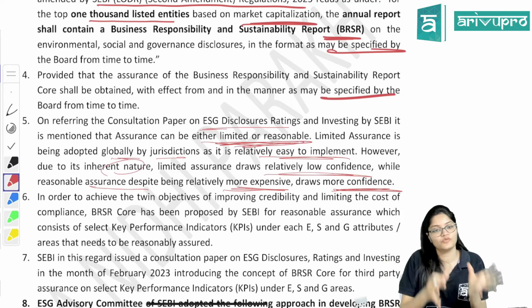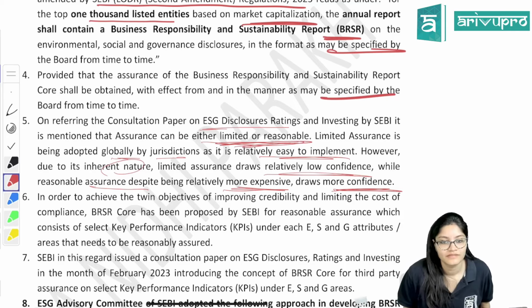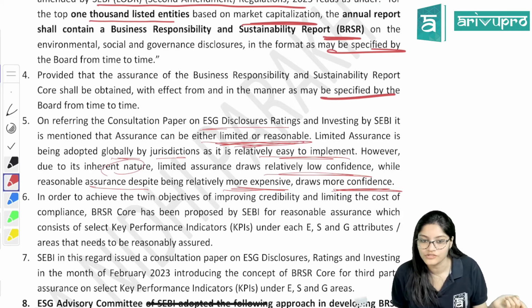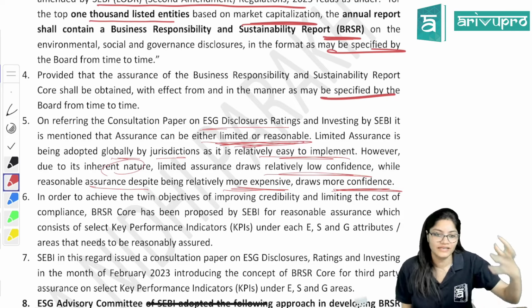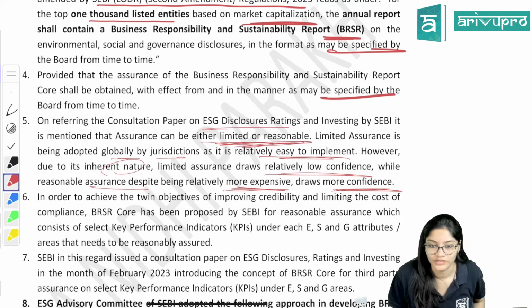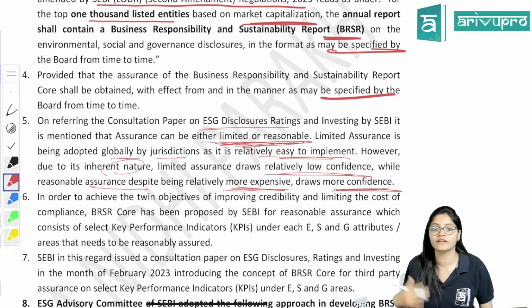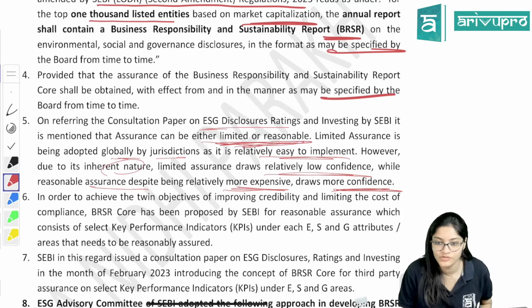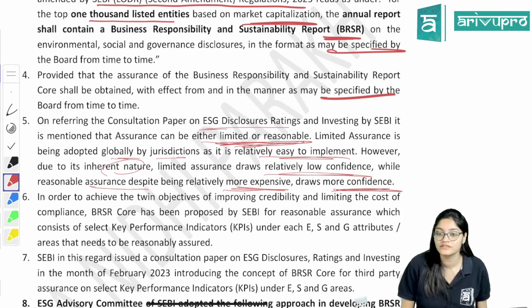Correct? The same goes with the audit as well. Limited assurance is good, cost effective also, but it gives less confidence as compared to reasonable assurance. Even though reasonable assurance is more expensive, it gives more confidence, that yes, you can trust it, you will come to know all those things easily, you will have more confidence.